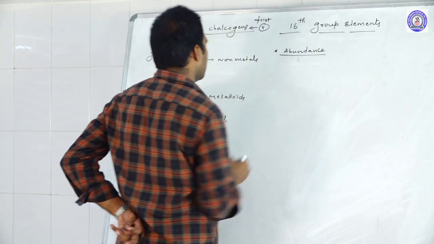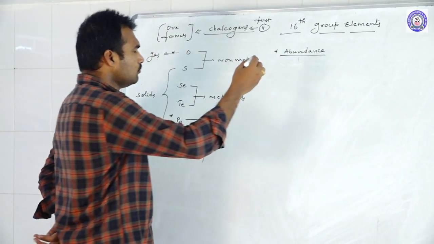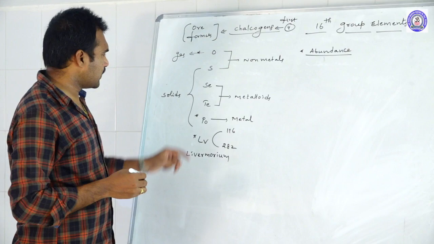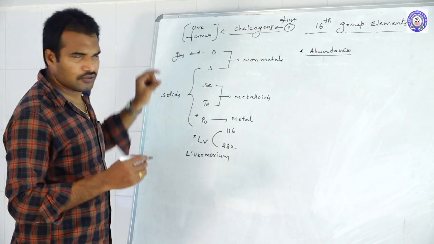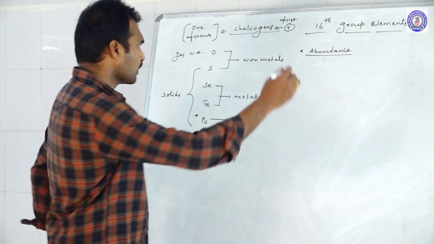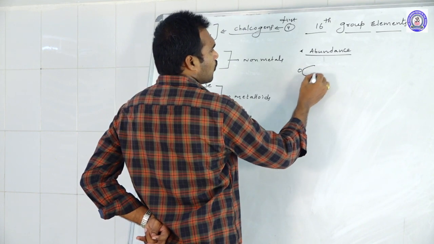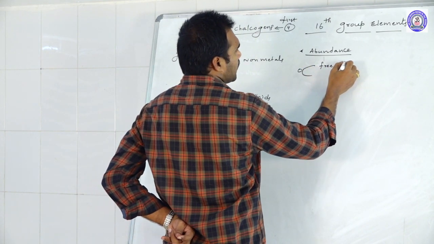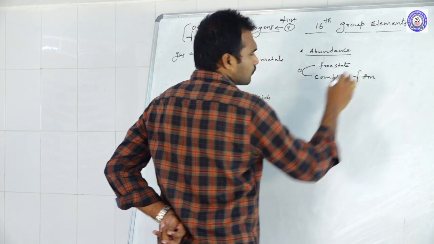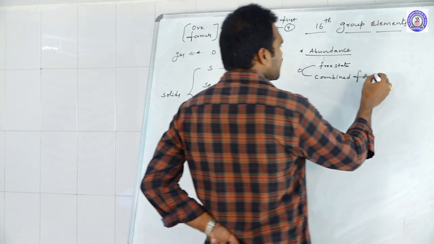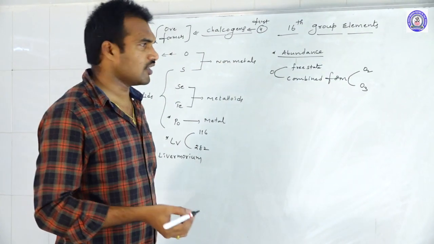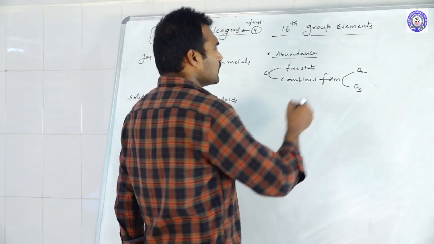Next, coming to the abundance and occurrence of these elements. Most of these elements, except oxygen, exist in combined form. Oxygen can exist in both free state and combined form. It exists as O2 and O3, dioxygen and trioxygen, which we call ozone.